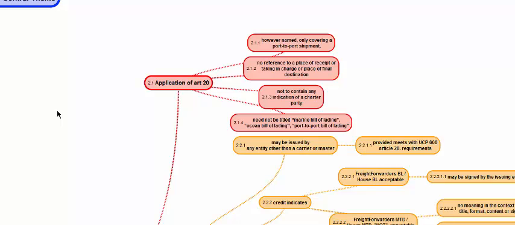When the credit calls for a bill of lading or a port-to-port shipment, and there is no reference to a place of taking in charge or a place of final destination, and no indication of a charter party, irrespective of whether it is called marine BL, ocean BL or port-to-port BL, Article 20 of UCP is applicable.